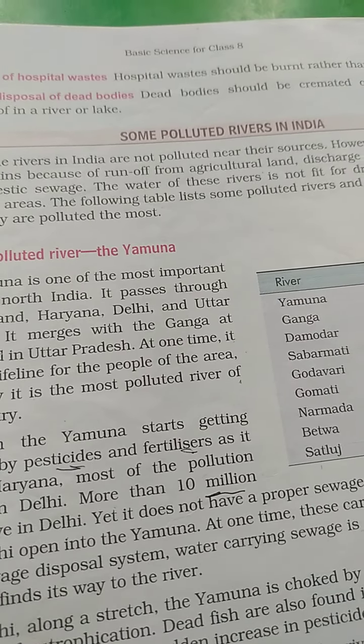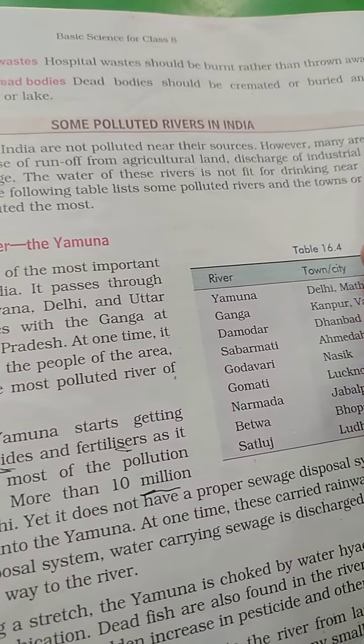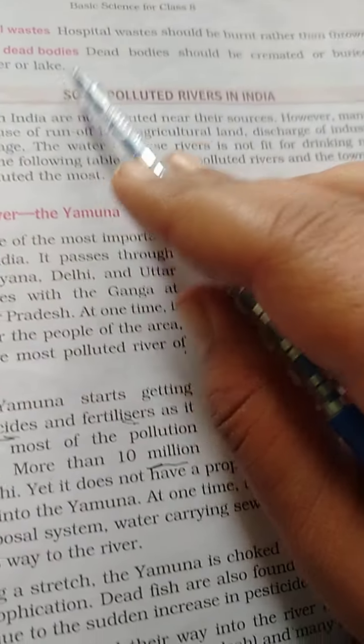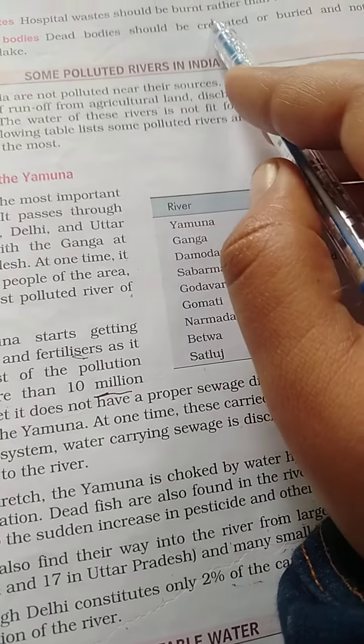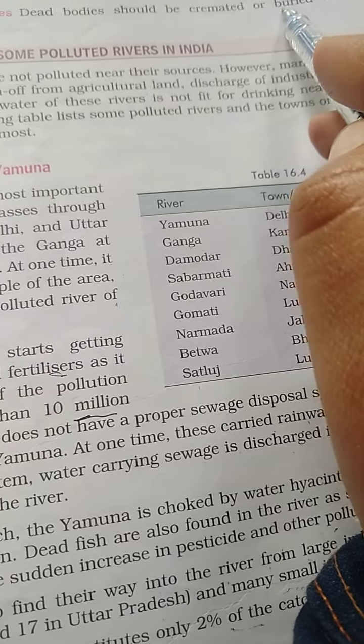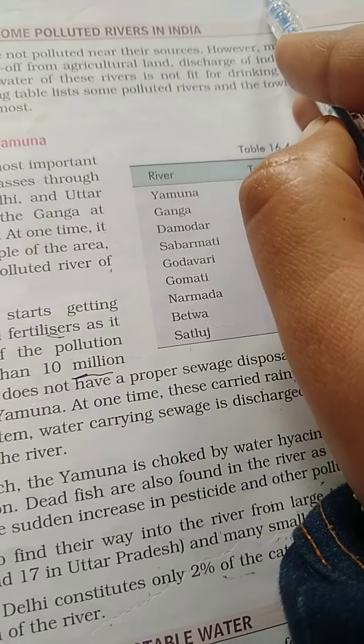Proper disposal of dead bodies. Dead bodies should be cremated or buried and not disposed of in a river or lake. Dead bodies must be cremated, meaning they should be burned or buried, and they should not be thrown into a river or water.